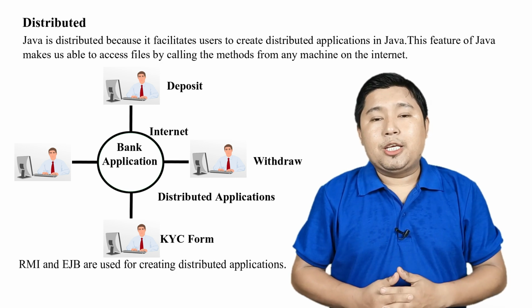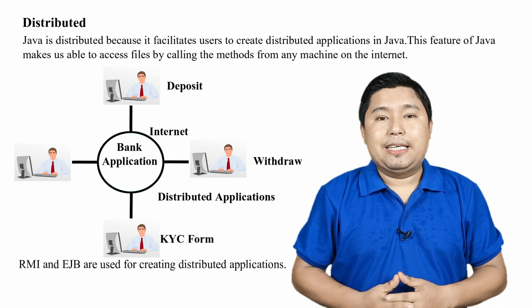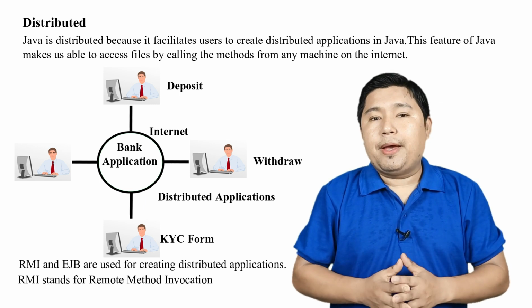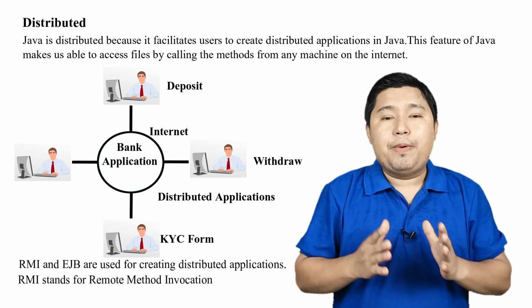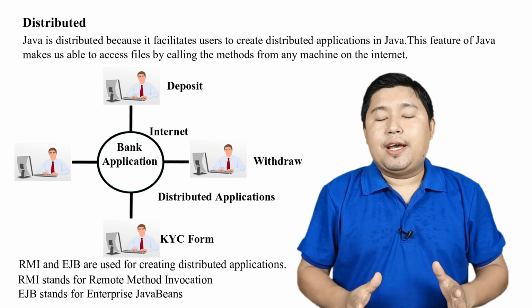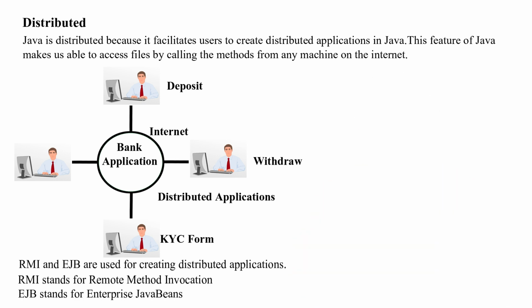RMI and EJB are used to build a distributed application. The full form of RMI is Remote Method Invocation and the full form of EJB is Enterprise Java Beans. And Java has special library classes to access the internet, which can communicate through the TCP/IP protocol. And you can access the resources of those applications from any system over the internet.